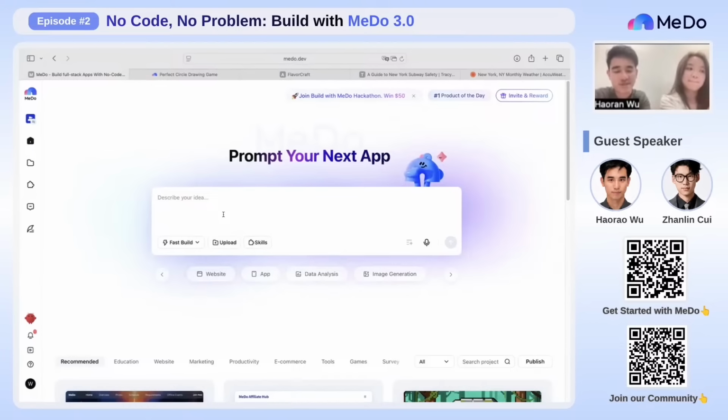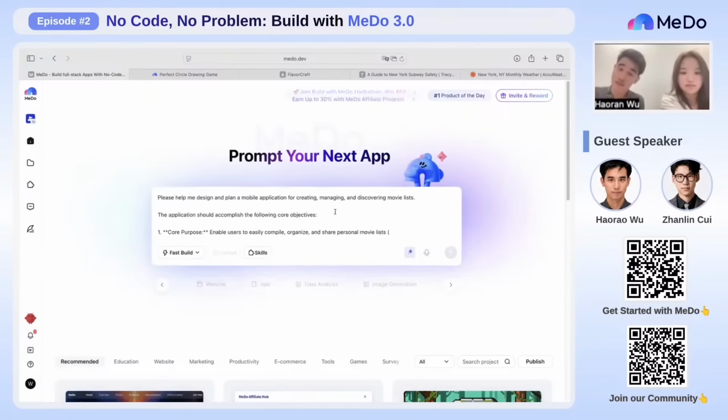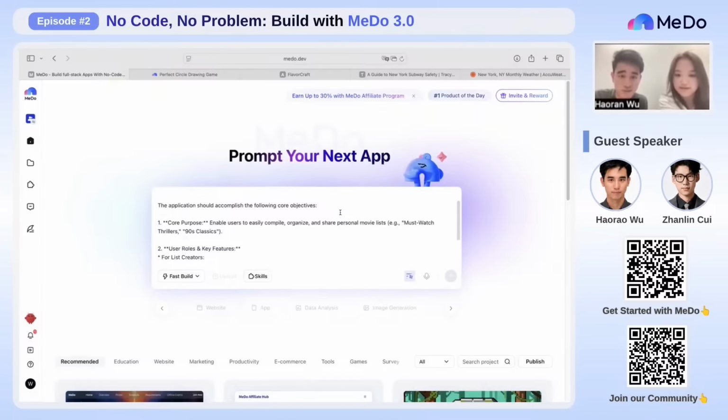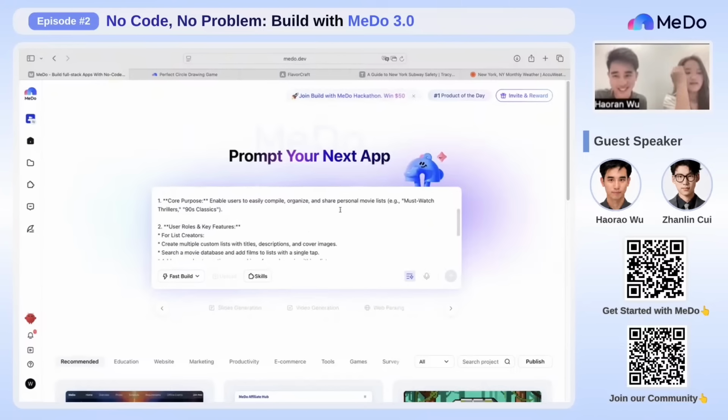I want to build an app that could help me make a movie list. I want to know what type of movie I want to try. So perhaps let's try the optimization. Yeah, this one is perhaps good. I'm not going to build it today. We don't really have the time for it.